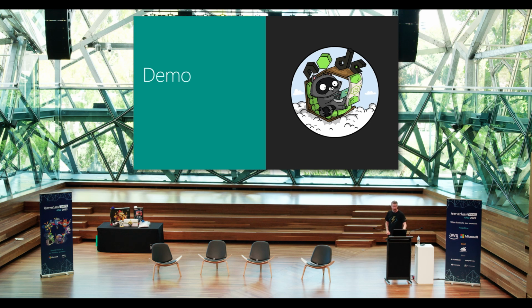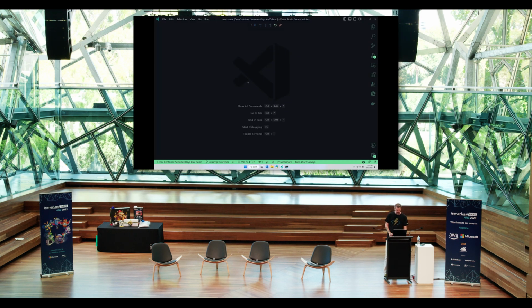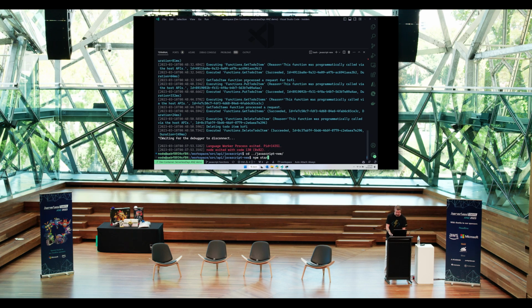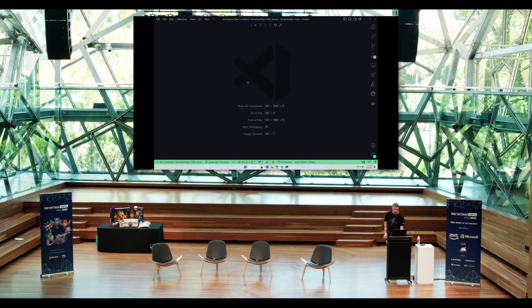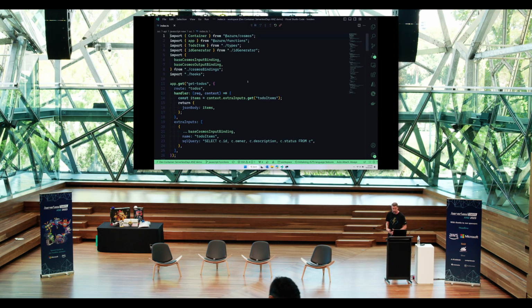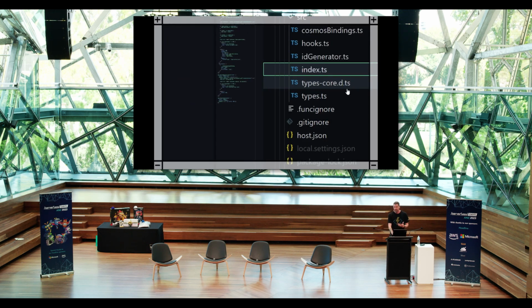So let's have a look at how that would look in a demo application. We've got the same demo application here. Let's stop the old one, and we'll come into the new JavaScript, and we'll do npm start. And while that's firing up, let's go to index.ts. So this is that exact same set of functions that was split across multiple files, now mostly inside of one file. If we have a look at how this appears inside of the folder structure, we'll see that it looks a lot more application-y.